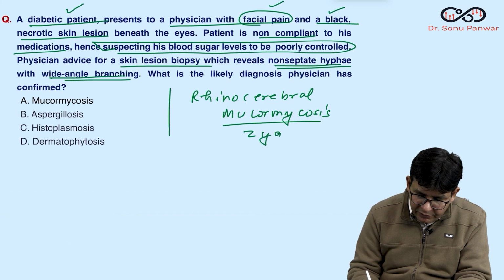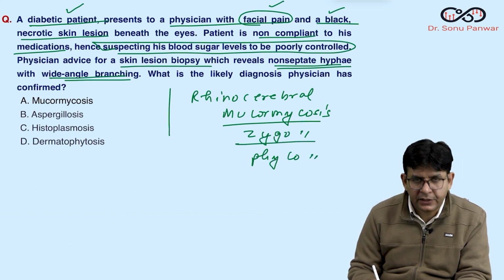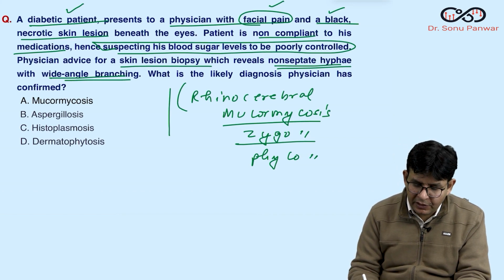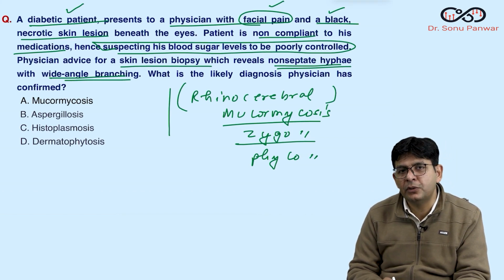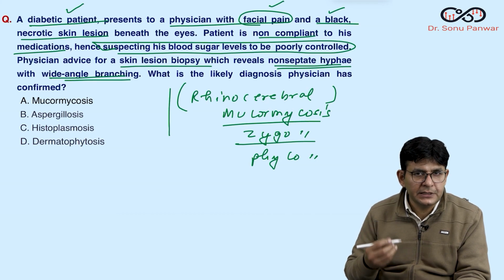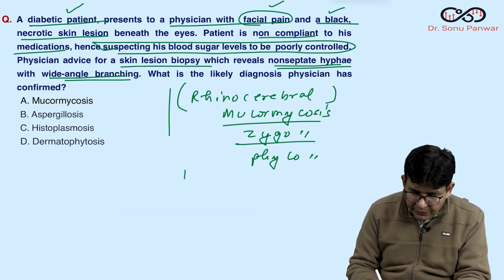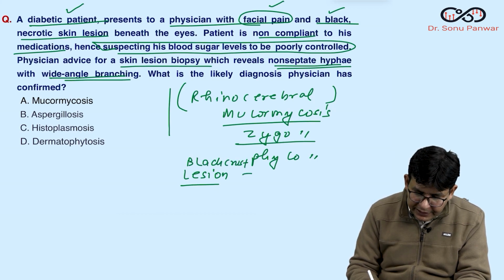For your information, the third name is also there, phycomycosis. This necrotic lesion is because of angiothrombosis. You take this black necrotic lesion, the black crust,